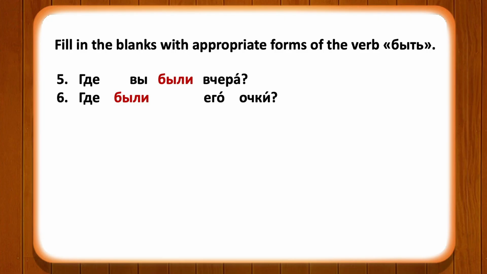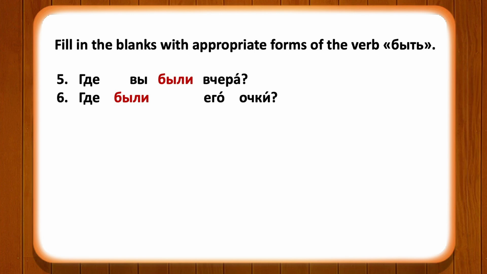It is a noun which has only plural form. So with this word you will be using the past tense form of the verb быть in plural. Где были его очки?